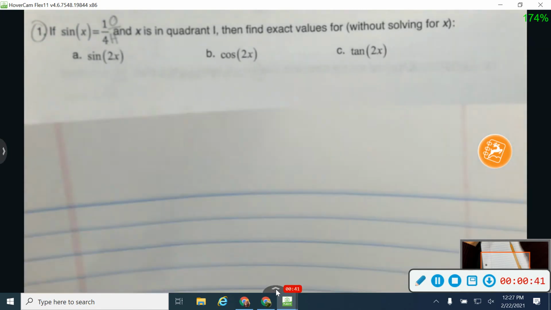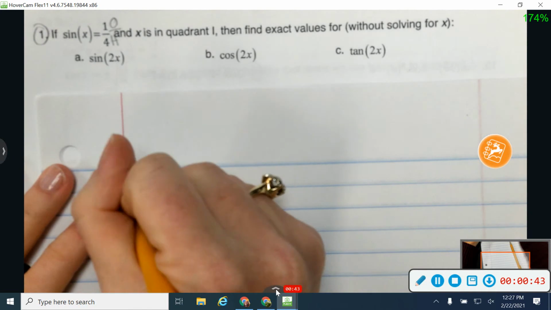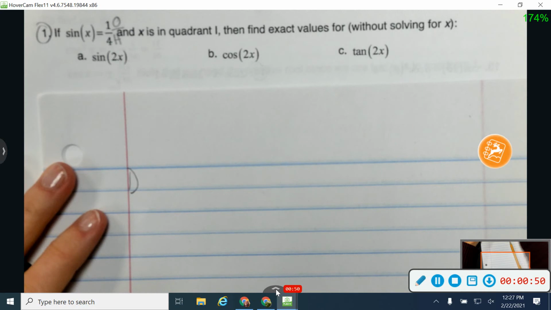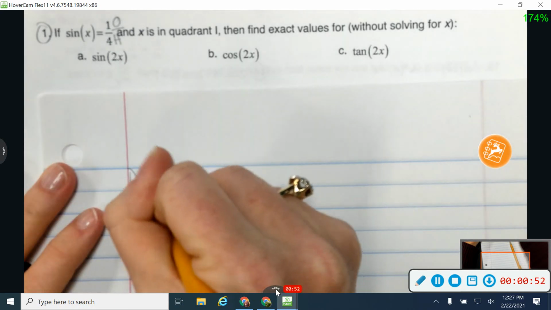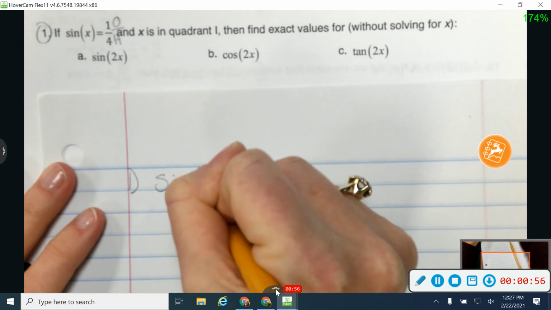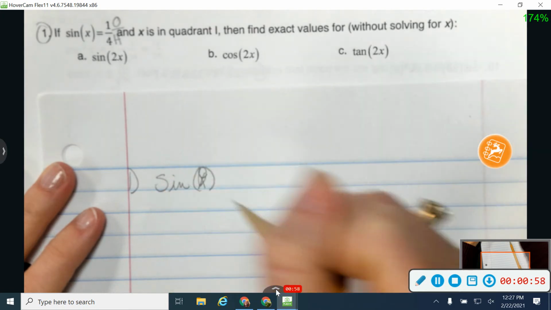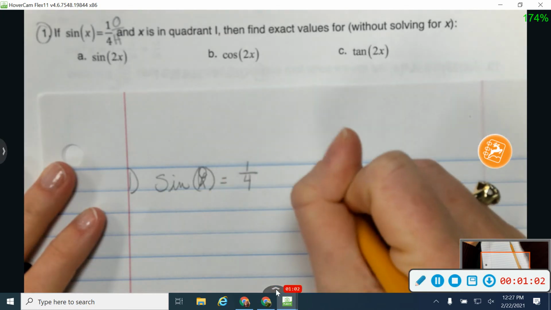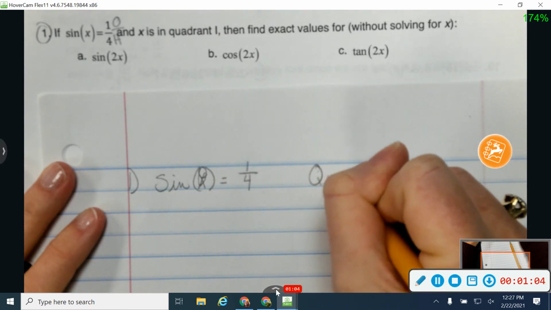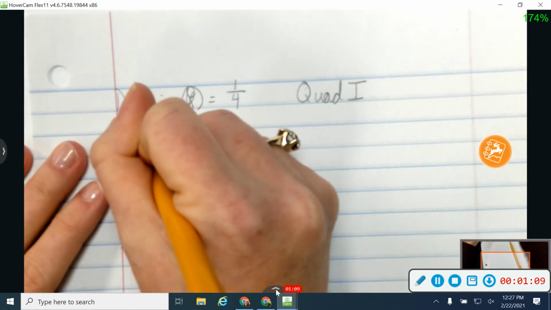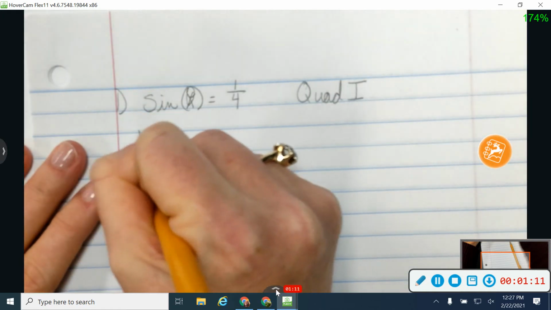So starting here with number 1, when we work with double angle identities, I'm going to work on a triangle. So we don't use angles as much as we use triangles with these double angles. And they've told me that to draw my triangle, the sine of what they're going to call x instead of theta, but you could change that into a theta if you wanted to, is the value of 1/4, and that we're working with this triangle in quadrant number 1. So let me take just a minute to draw that first.